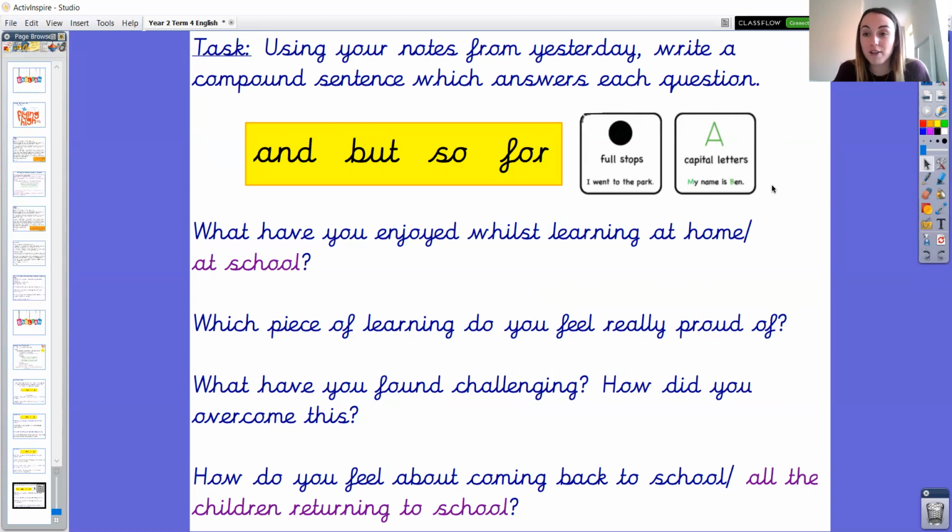So I hope you have lots of fun planning your compound sentences, Year 2, and I'm really looking forward to them on Class Dojo, as it will give me a little insight into what your letter will be like tomorrow, which I'm really looking forward to reading. So well done for flying high in English, Year 2.